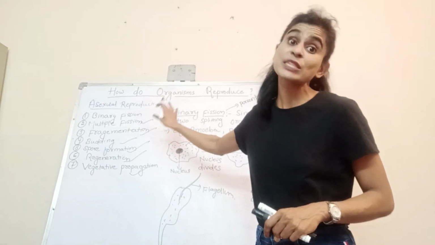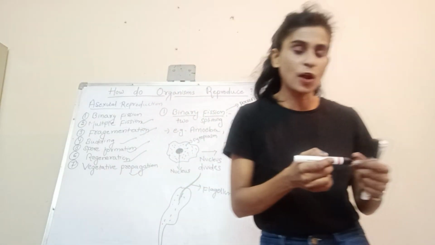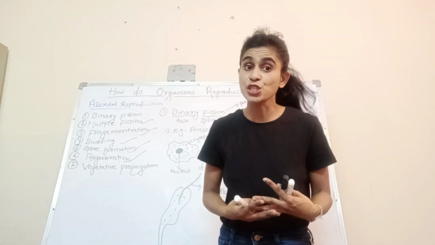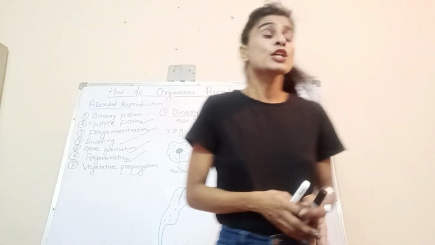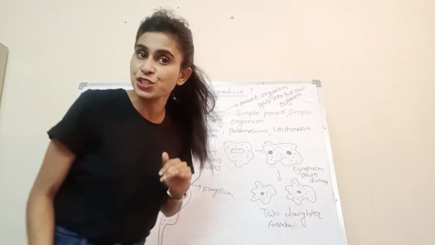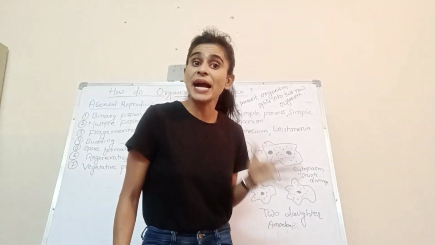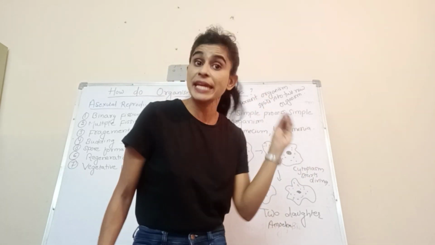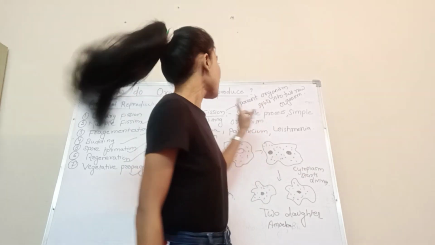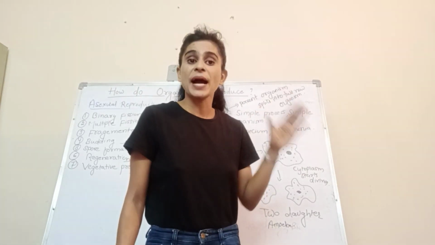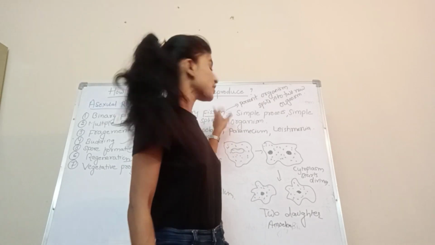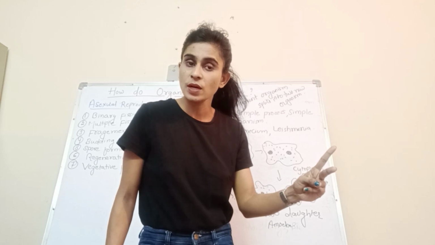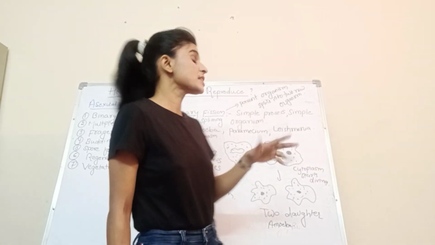So first let's start with binary fission, which is a very simple process which takes place in very simple organisms like amoeba, paramecium, leishmania. So what exactly is binary fission? Let's split the words and know the meaning of each word. Binary means 2 and fission means splitting. Got it?